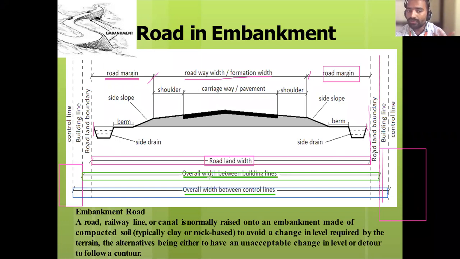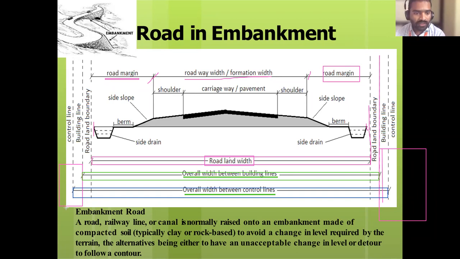Next one is overall width between building lines. Here it is road land width. Is it easy? Yes, sir. Okay, the width between road land boundaries is called road land width. What is overall width between the building lines? The distance between the building lines. What do you call it? Overall width between building lines. Next, overall width between control lines. That is the distance between two control lines.